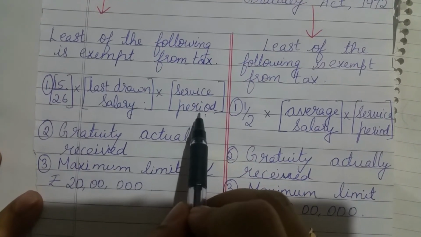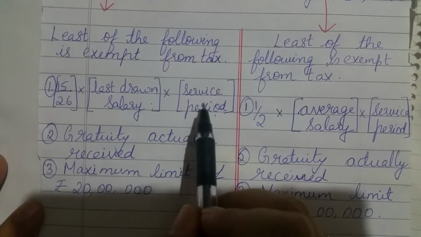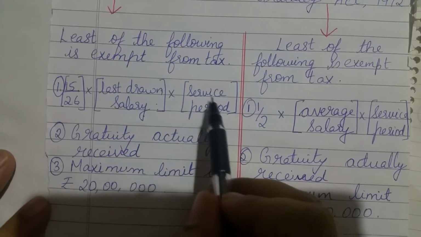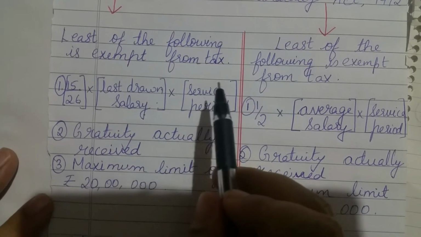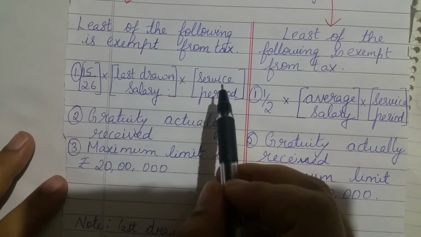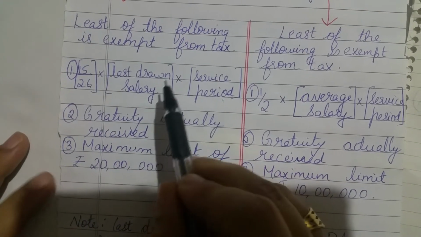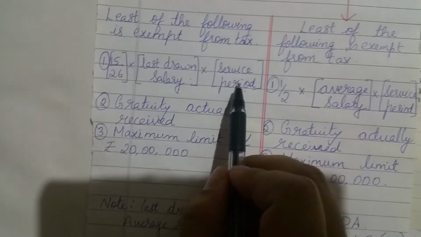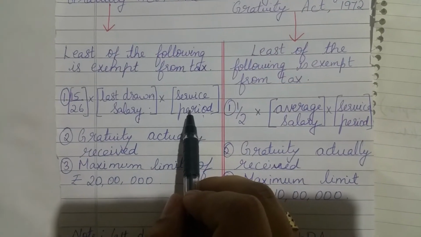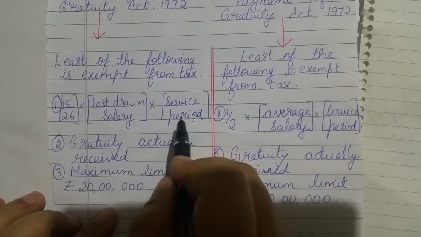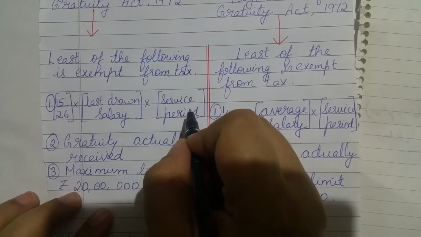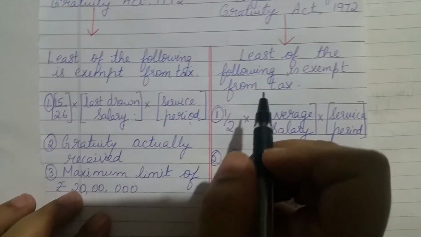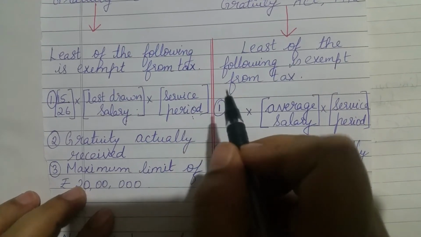Service period here means the number of years the employee has worked in the organization. When you're calculating gratuity, if the employee has completed, supposing, 35 years and 7 months, so if the number of months is more than 6 months, then in that case you can round it off to a year. So for all the partial years, excess of 6 months shall be treated as a year and less than 6 months shall be ignored. I'll repeat it again. When you're calculating service period and the employee is covered under the Gratuity Act, whenever you have a partial year, if the partial year is more than 6 months, you can round it off to the next year.